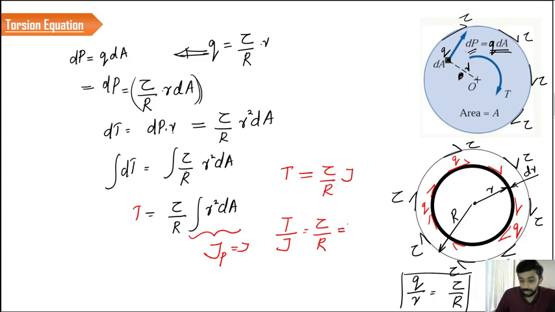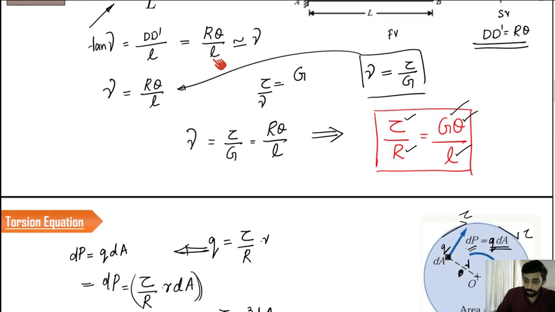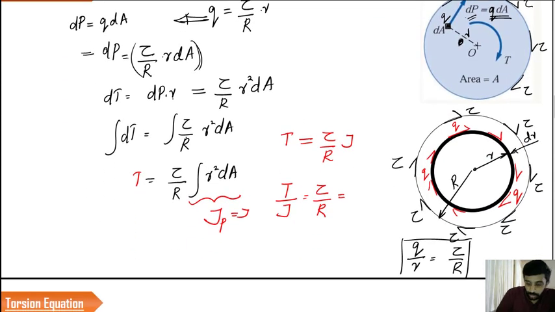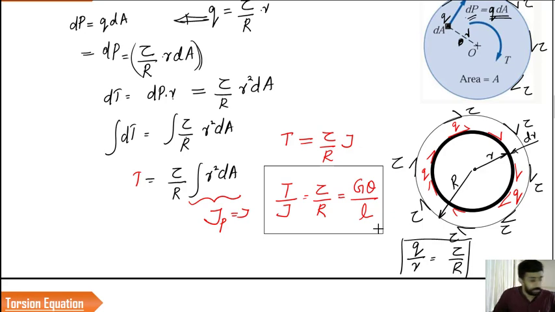From the previous equation that we derived, we know that tau by R is equal to G theta by L. So if we write it here, it is going to be G theta by L. This is the equation that we have derived for torsion. It's a very simple equation, very similar to the moment equation or the bending equation. You should not forget this equation in your lifetime. It is a very important equation.